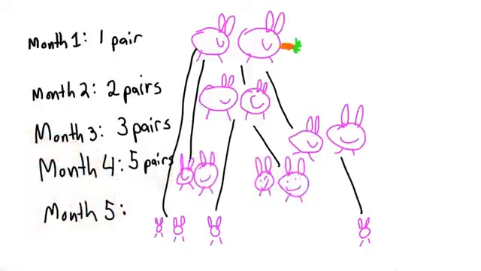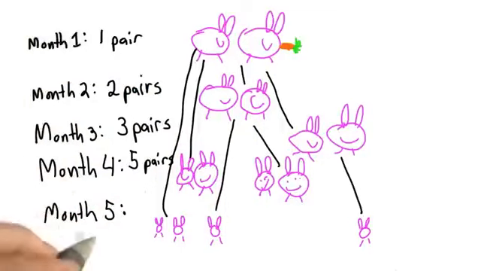So this isn't a very accurate model of how rabbits reproduce. It's good for us. If it was an accurate model, it would only take a few years for rabbits to control the entire planet. But it's an interesting mathematical model. And the model that this poses, we can write in a more formal way.